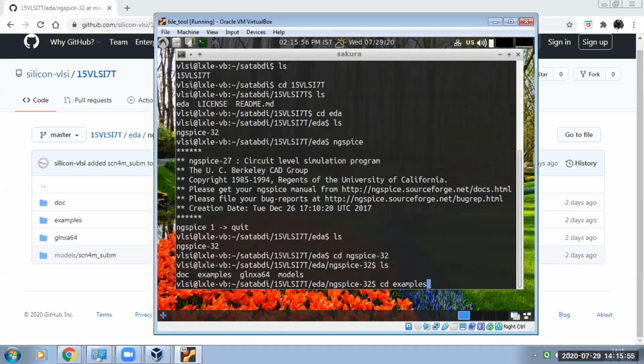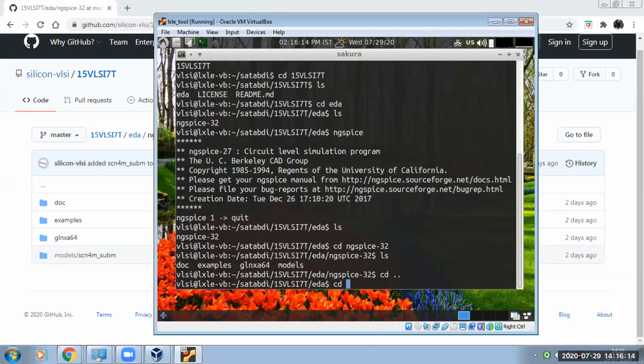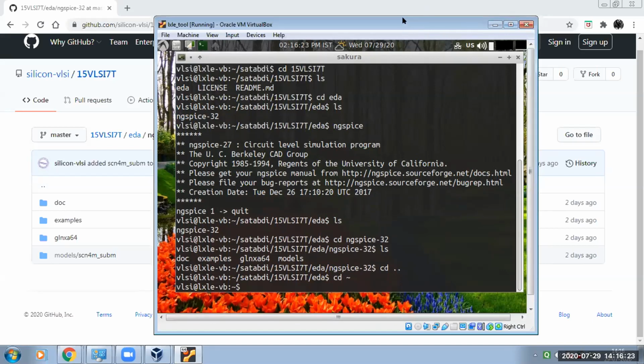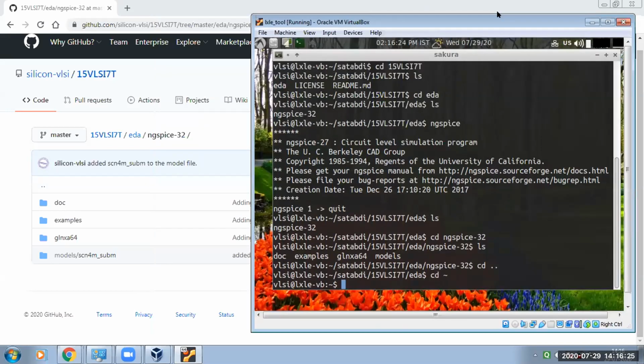ngSpice 32 is the name, one type of simulator. Like SPice and Spectre, other simulators are available in the market, but this is a similar kind of simulator, used to understand the circuits, calculate all the node voltages and branch currents, and accordingly give the outputs. Got the point or not? Yes, sir.